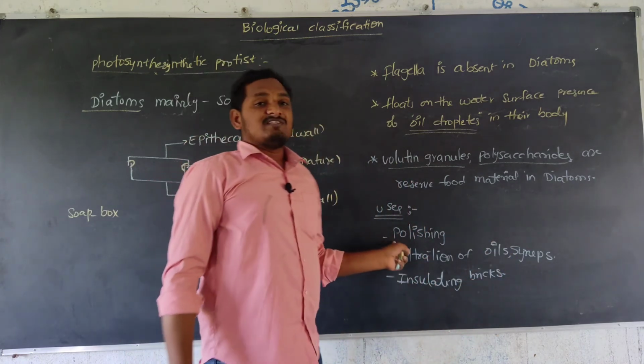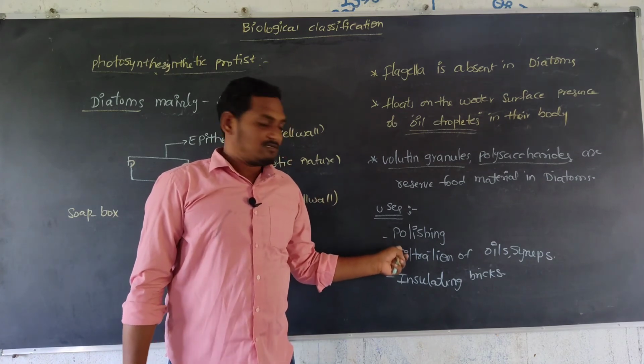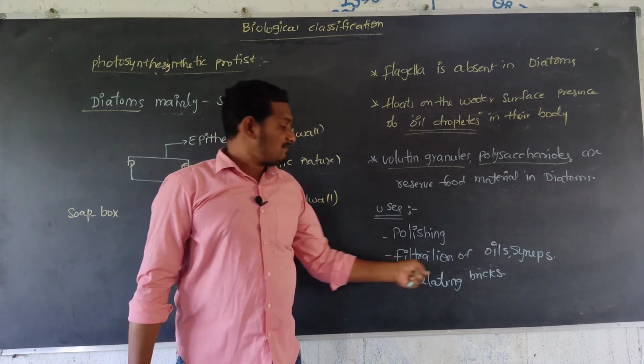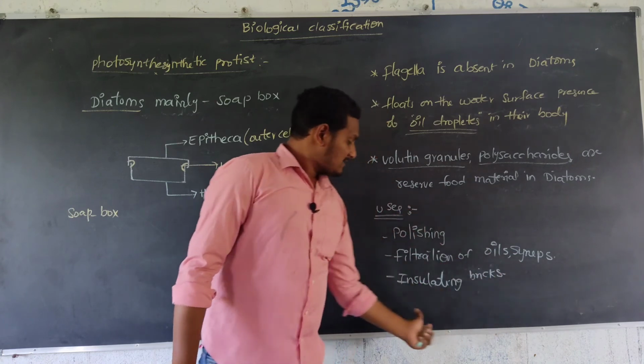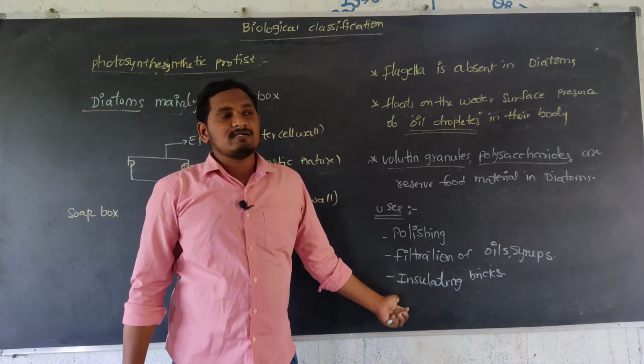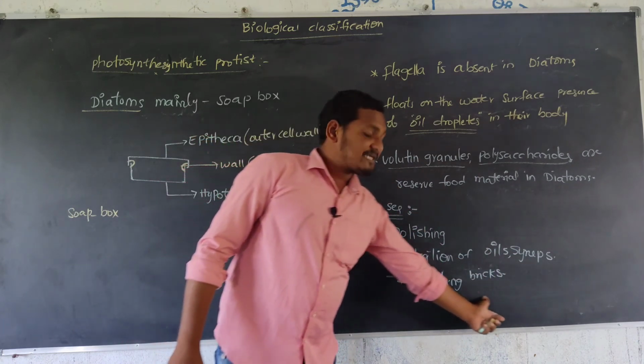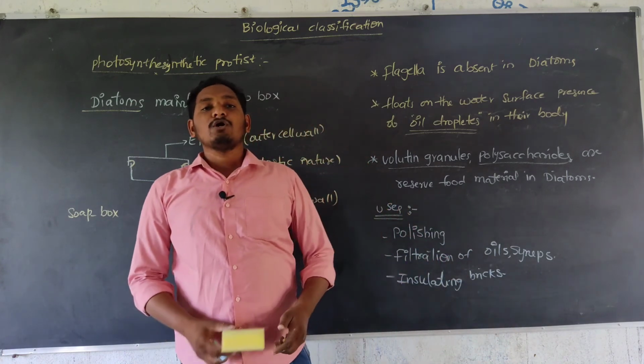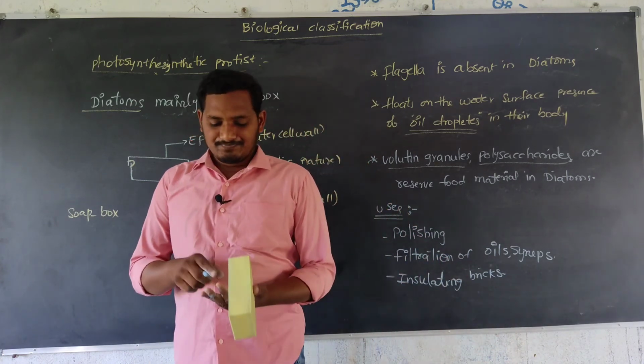So the uses are polishing, filtration of oils and syrups, and diatomaceous earth used as insulating bricks.